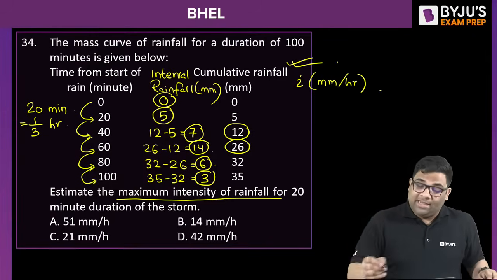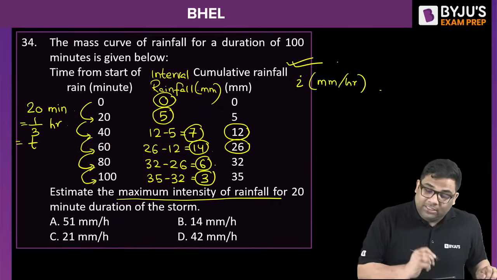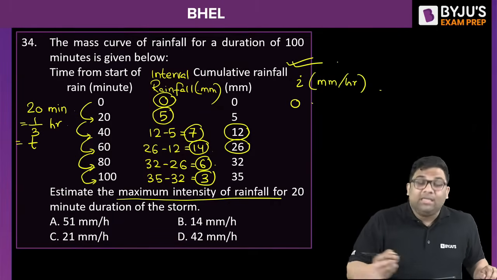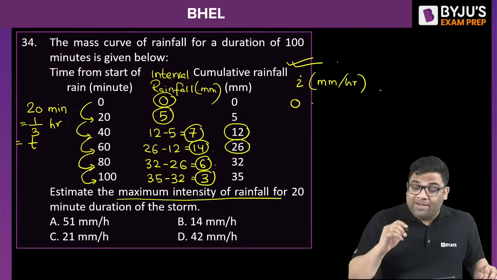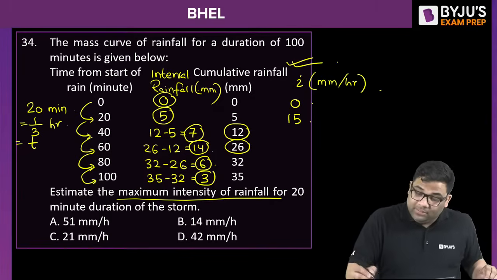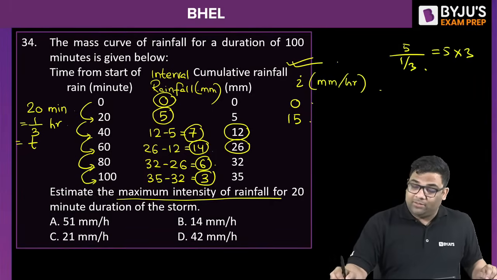So 0 divided by time, 0 is time is how much? 1/3. 0 divided by time will be what? 0 only. 5 divided by 1/3 is how much? 5 into 3, that is 15. Yes, 5 divided by 1/3 is 15, or I am multiplying actually 5 into 3, right?